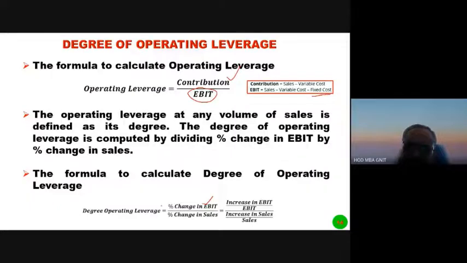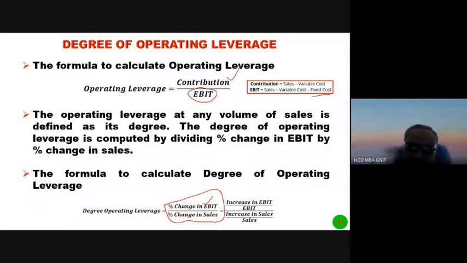Degree of operating leverage is equal to percentage change in EBIT divided by percentage change in sales. How to calculate percentage change in EBIT? Increase in EBIT by EBIT. Percentage change in sales can be calculated by dividing the increase in sales by sales.